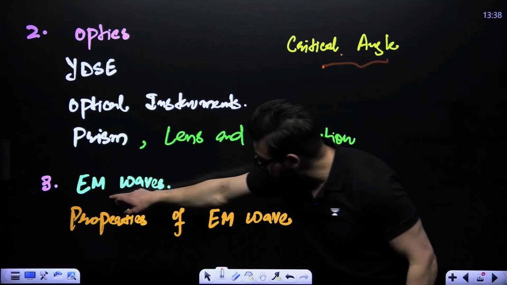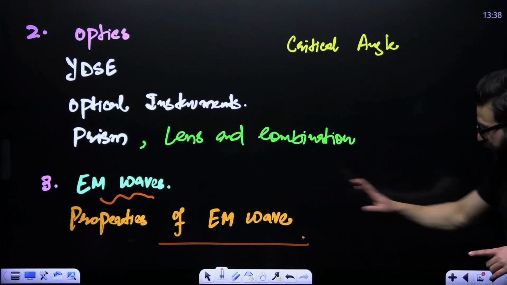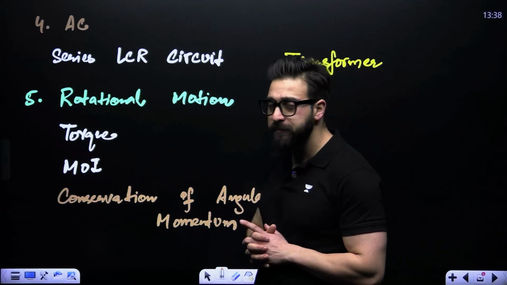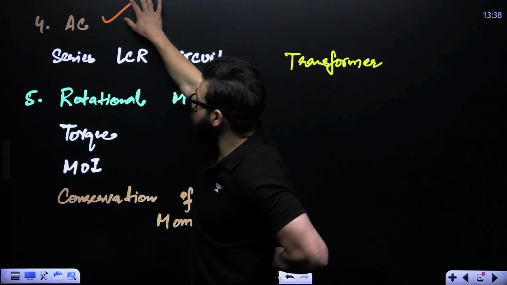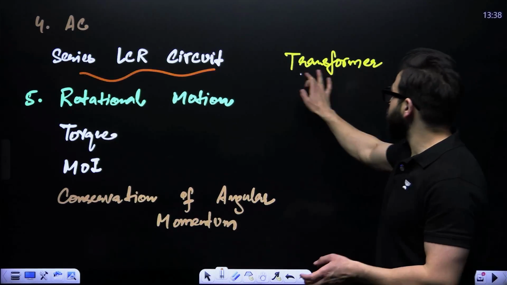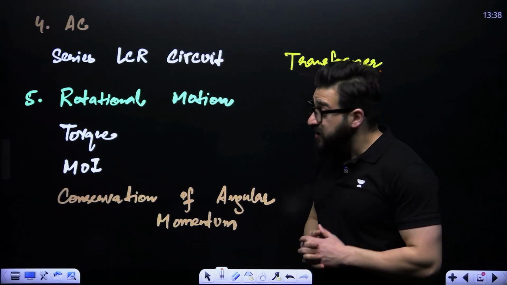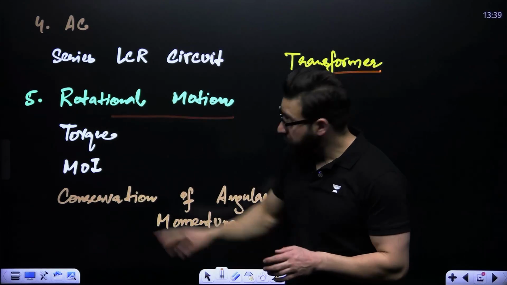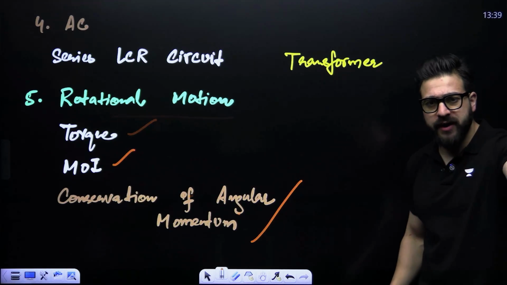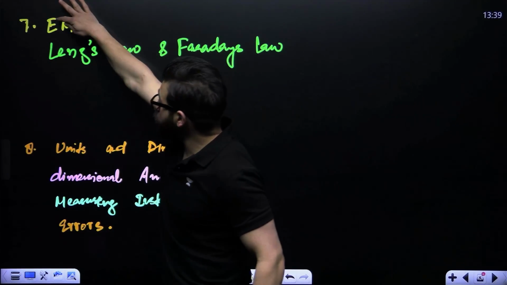And when it comes to electromagnetic waves, we say properties of electromagnetic waves. Keep your eye on this particular topic because there are high chances that a question will be asked from this one. Okay. And then when it comes to alternating current, series LCR circuit. Okay, that's it. And my dear friends, keep your eye on the transformers also when it comes to alternating current. When it comes to rotational motion, you have torque, moment of inertia, conservation of angular momentum. Okay, leave the rolling.